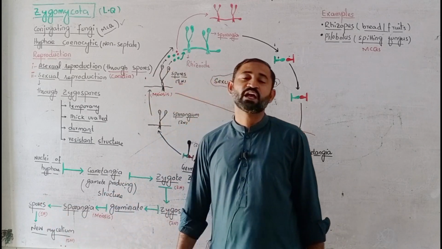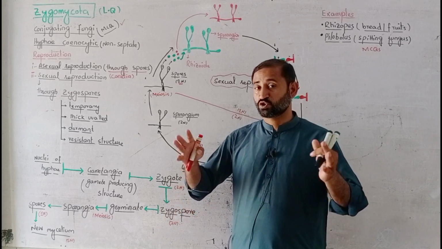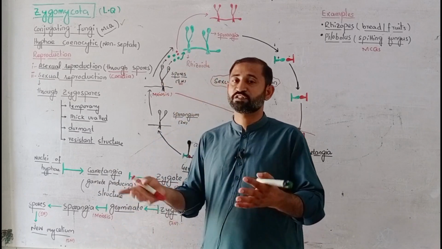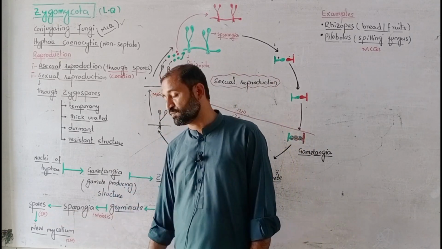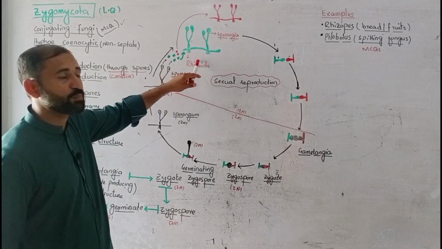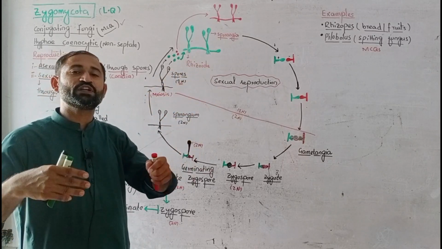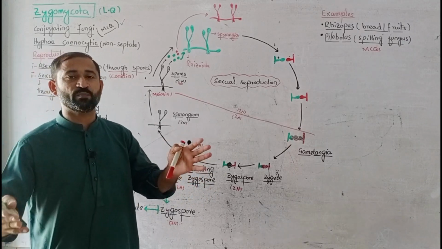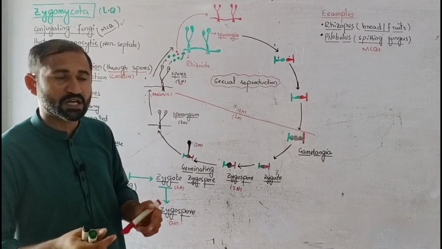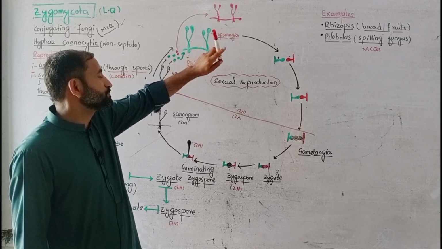These spores are haploid, and whenever these spores are dispersed by wind, and they find a proper place or suitable conditions on the soil, they will germinate to form new mycelium. Then new mycelium are formed. We represented it in a cyclic form, how they reproduce. This one is one type of mycelium, and that one is the other type of mycelium. We see them with different colors only to differentiate them. That red one is one type of mycelium, and green one is the other type of mycelium.